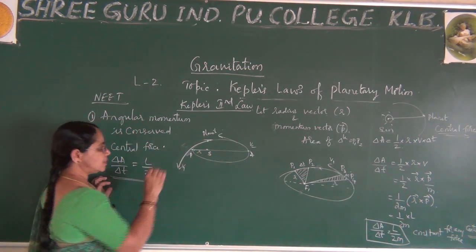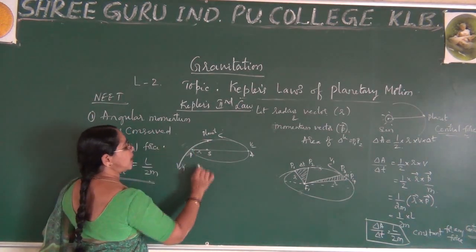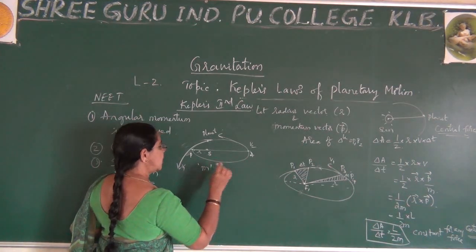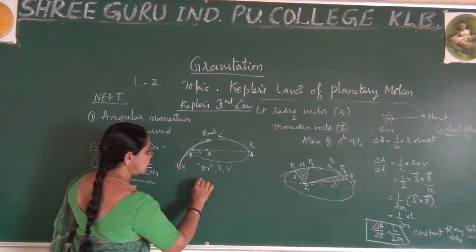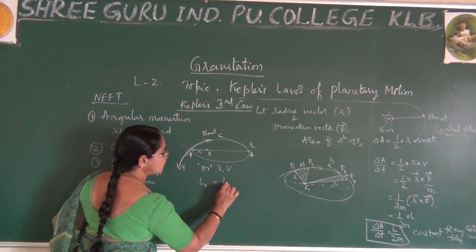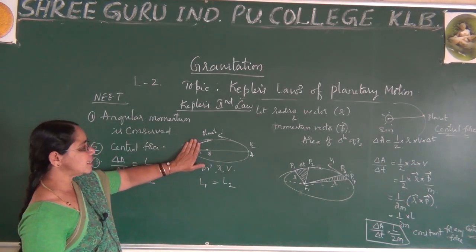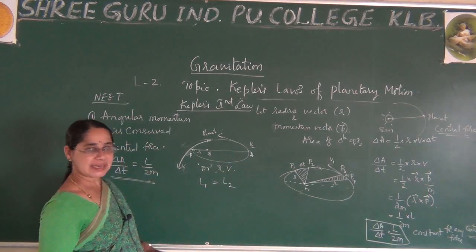Say the planet has mass m, radius vector r and velocity v. For two positions, L1 is equal to L2. What do we mean by L1? Angular momentum at this position is constant, and here also constant. Angular momentum is conserved.